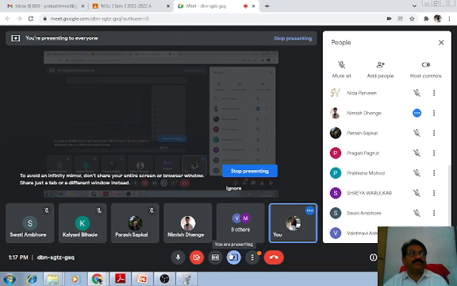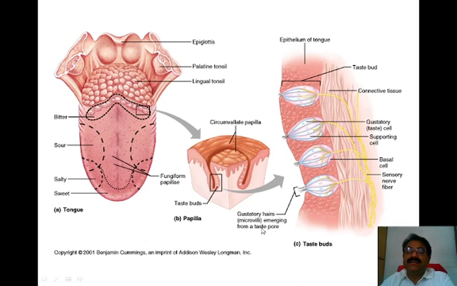These cells have the ability to collect the stimulus, the impulses, from the area where they are present. They are nothing but the gustatory hair cells. Here there are microvilli emerging from the taste pores, and these gustatory cells are connected with sensory nerve fibers, which are connected to the central nervous system.